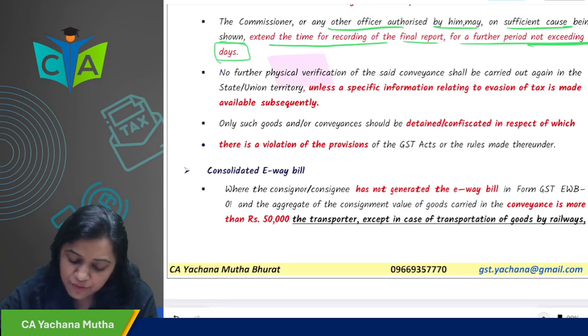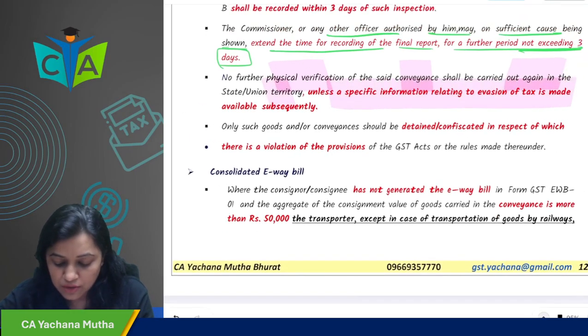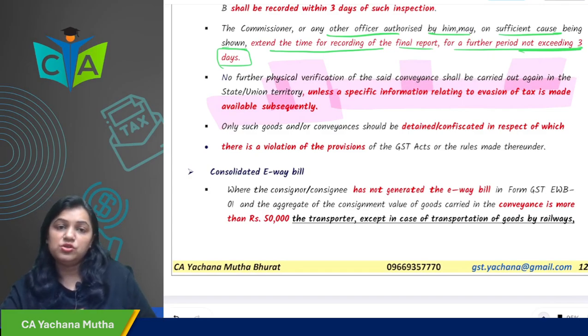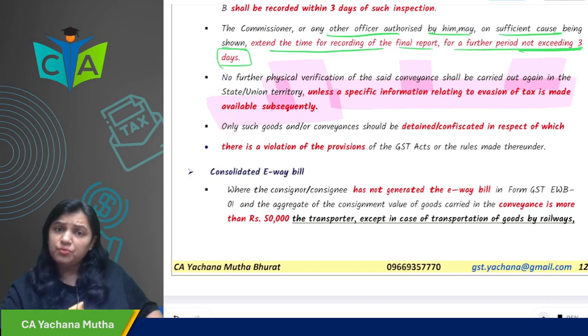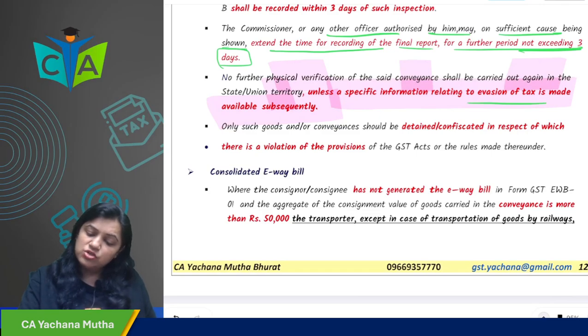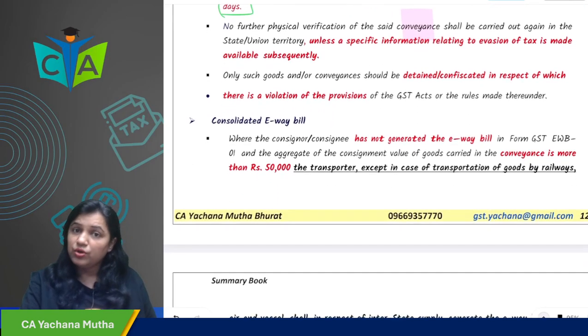No further physical verification of the said conveyance shall be carried out in the state or union territory unless specific information regarding evasion of taxes is made available subsequently. So, if there is information of tax evasion, they can hold you multiple times in the same state. But if there is no information regarding evasion of tax, they cannot verify your vehicle more than once in the same state or union territory.